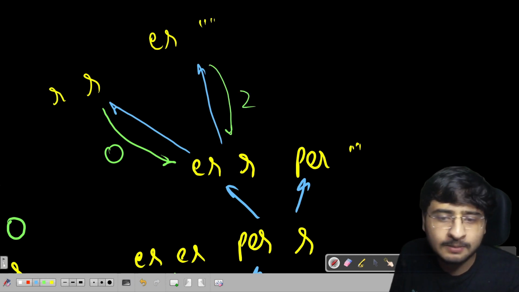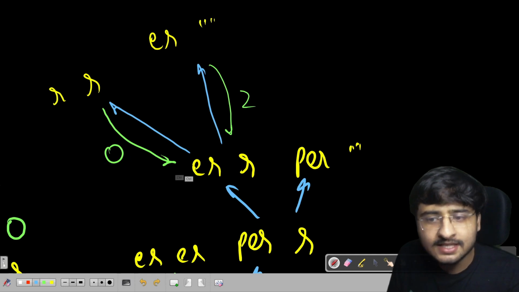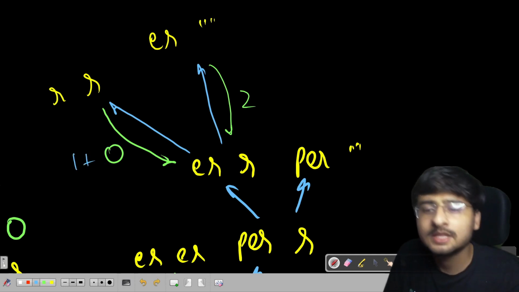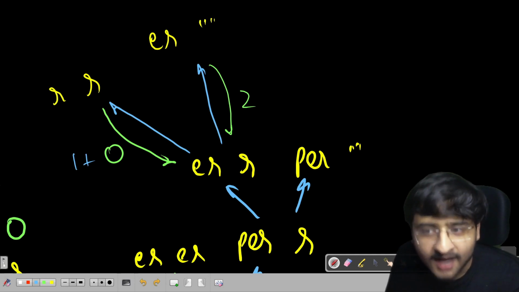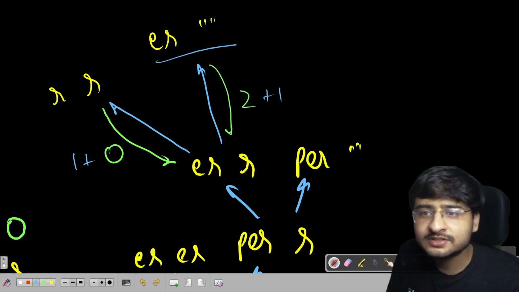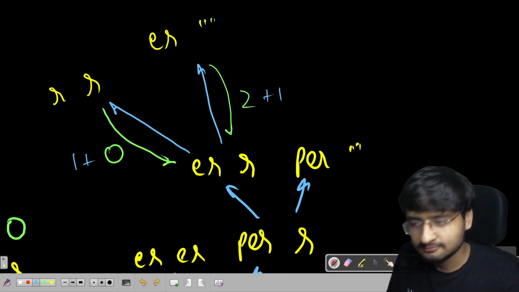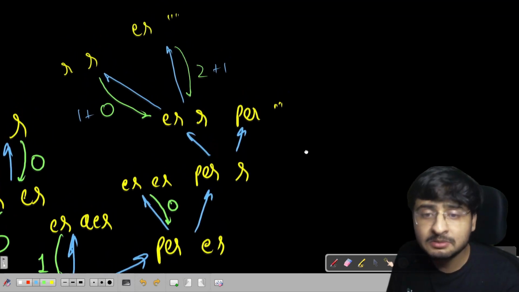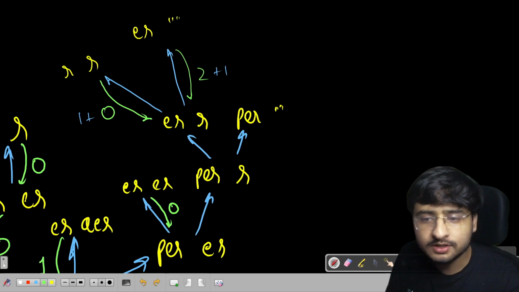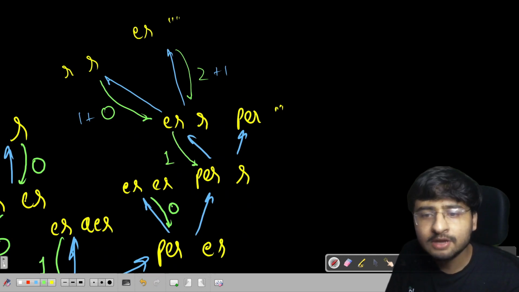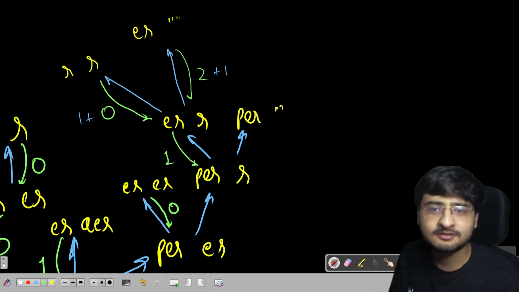Now let's see what is going to happen. 0. If I delete E, one move, plus to make rest of strings equal, that's 0. If I delete R, that's one move, plus to make rest of the strings equal, that is two moves. What is better, 1 or 3? 1 is definitely better. We want the minimum answer. So we are going to return a 1 from it. I hope you are getting the solution itself, right?